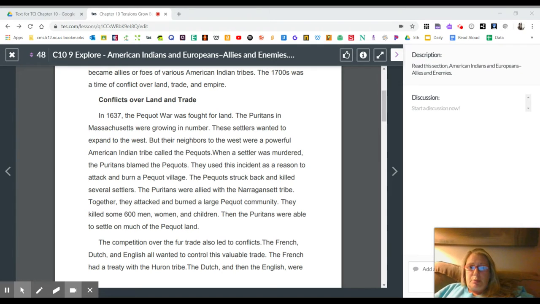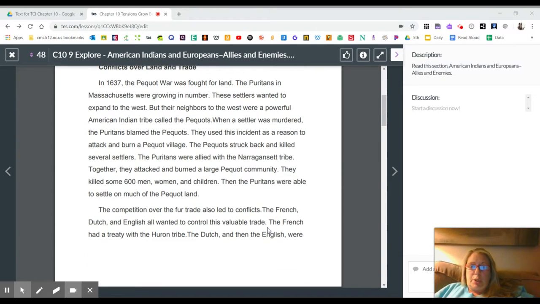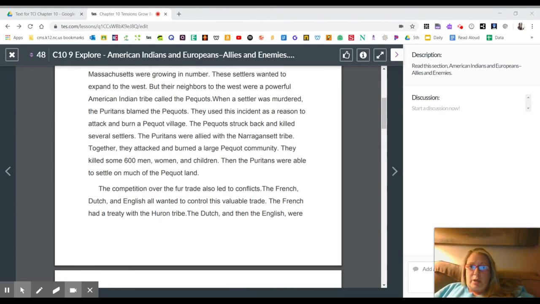The Puritans in Massachusetts were growing in number. These settlers wanted to expand to the west, but their neighbors to the west were a powerful American Indian tribe called the Pequots. When a settler was murdered, the Puritans blamed the Pequots. They used this incident as a reason to attack and burn a Pequot village. The Pequots struck back and killed several settlers.